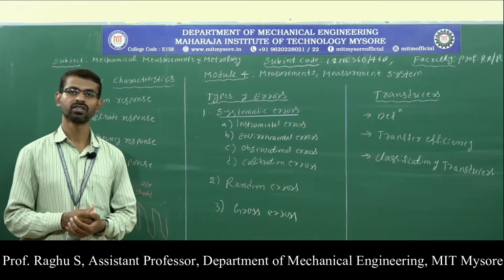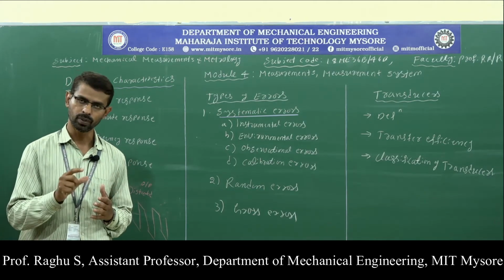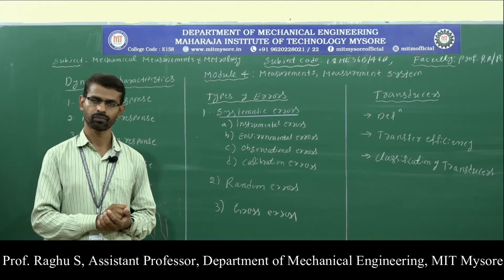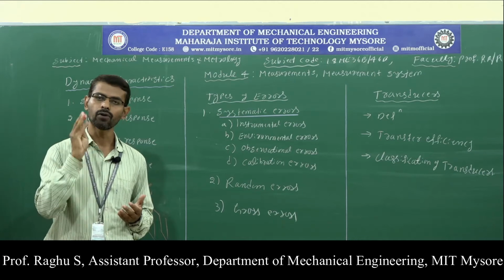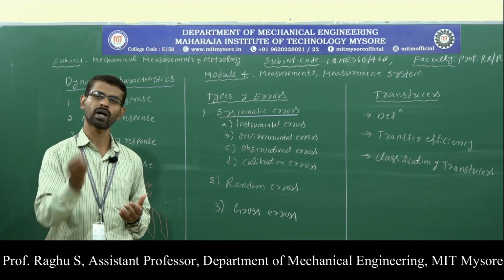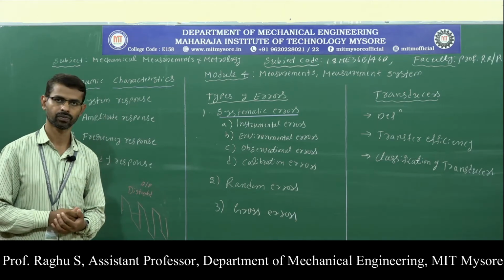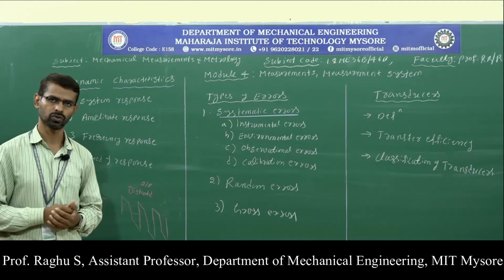So this is about system response. System response means how faithful the output is to the input. If the output signals have the same phase relationship as the input signal, the system is said to have good response.